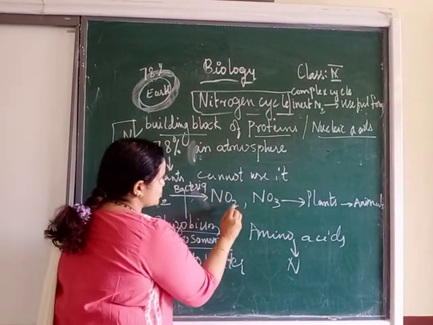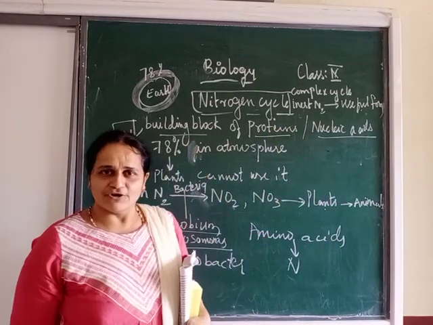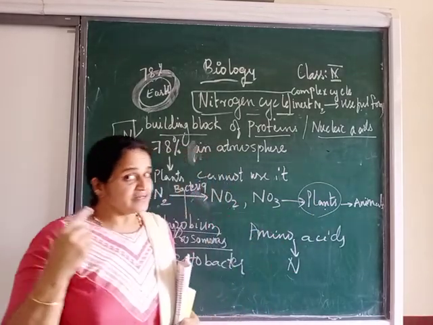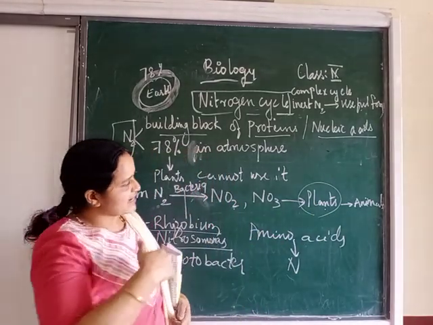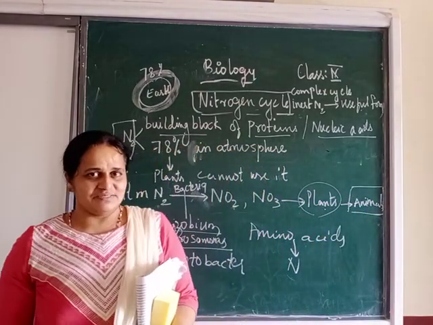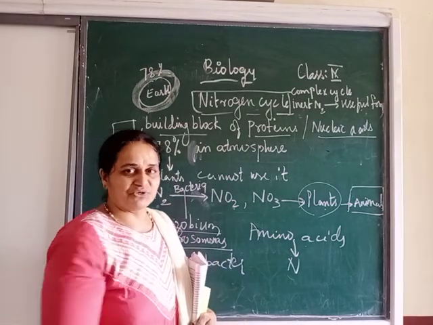And this will be used up by whom? By the plants. Followed? So these plants will now get nitrogen. And from plants it will get transferred to the next level, that is animals. Understood? From herbivores it will go to the carnivores.